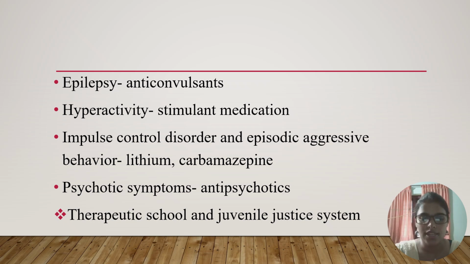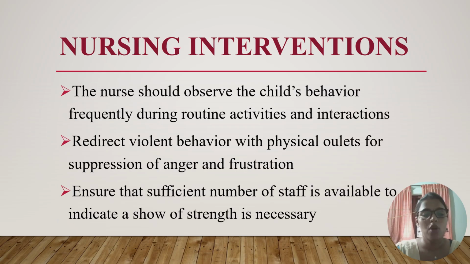Then for hyperactivity, you should administer stimulant medication. For impulse control disorder and episodic aggressive behavior, lithium and carbamazepine are the drugs of choice. Then for psychotic symptoms, you must administer antipsychotics. And the next treatment is therapeutic school and the juvenile justice system. Then the important part, the nursing intervention or nursing management.